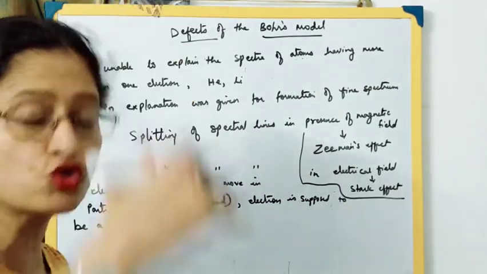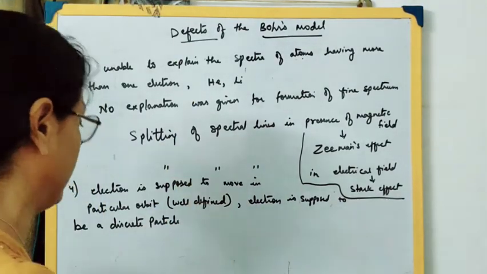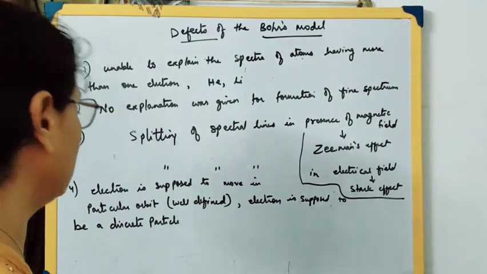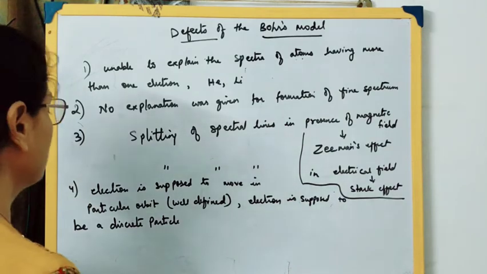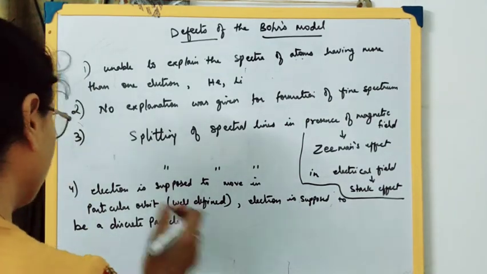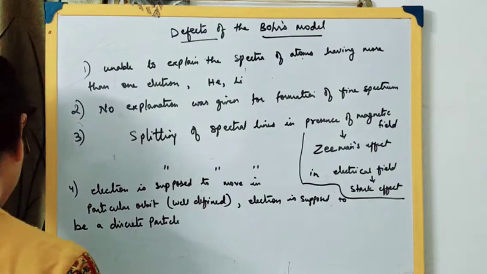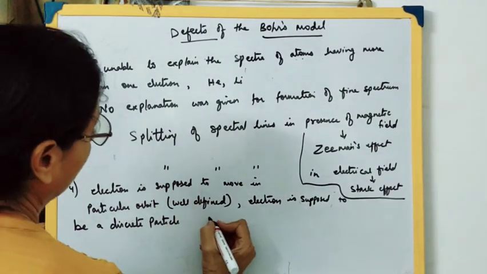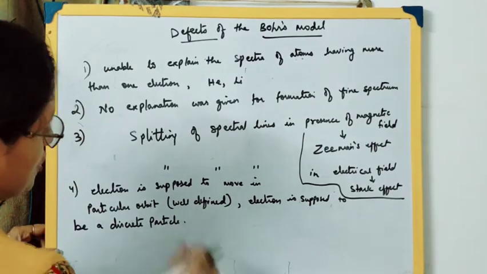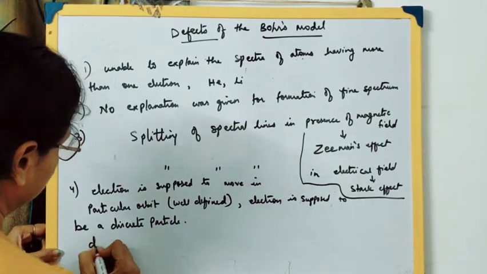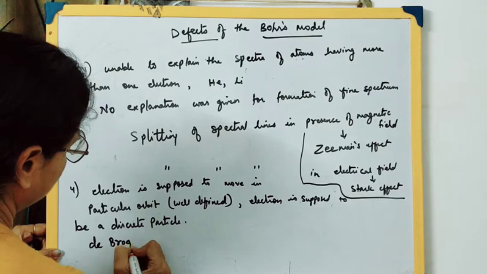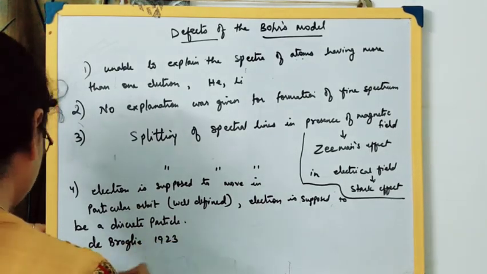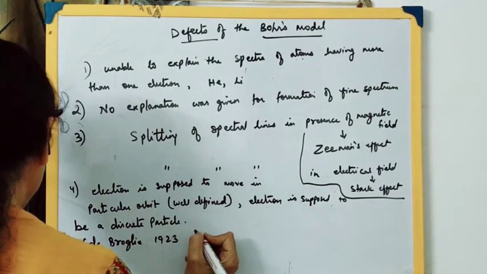Nowadays we have discovered so much about the movement of the electron in the atom. We do not consider the electron as a discrete particle, or as moving in fixed orbits. This is not supported by recent, more advanced studies. De Broglie, in 1923, gave a contradiction to this point. He said that orbits are not well defined.